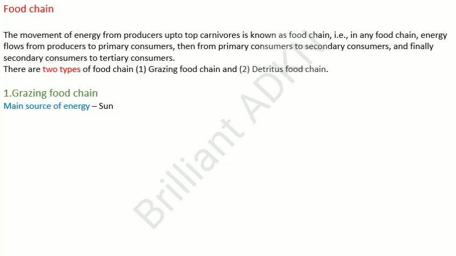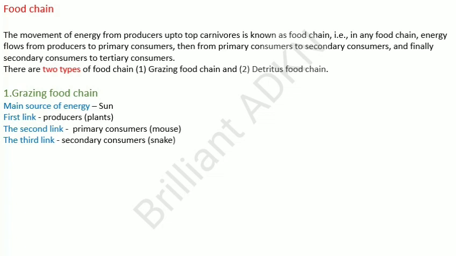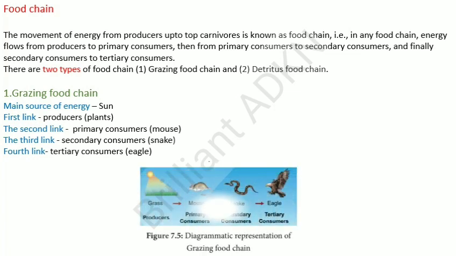Now we are going to see about the grazing food chain. The main source of energy is the sun, and the first link is the producer, that is the plants, the second link is the primary consumer, that is the mouse, the third link is the secondary consumer, that is the snake, and the fourth link is the tertiary consumer, that is the eagle. See, this is the diagrammatic representation of the grazing food chain, that is the grass, which is called the producer, the mouse is the primary consumer, the snake is the secondary consumer, and the eagle is the tertiary consumer.